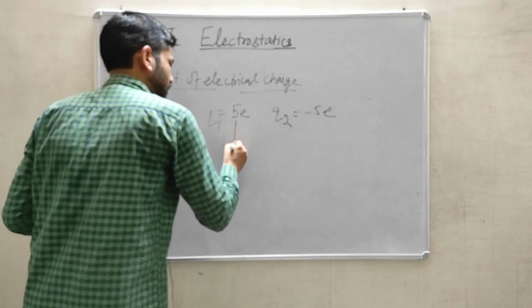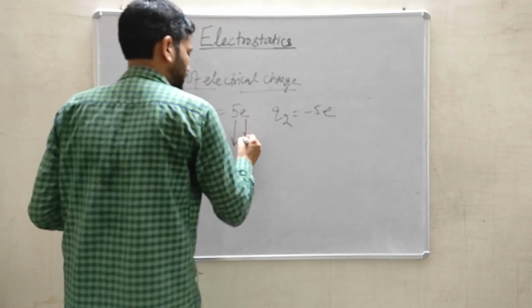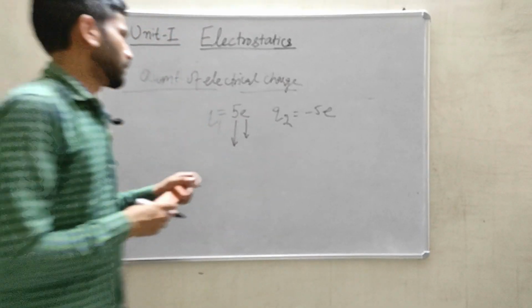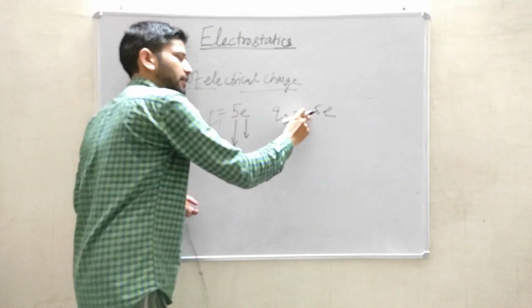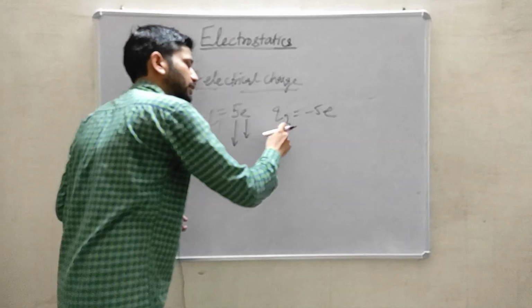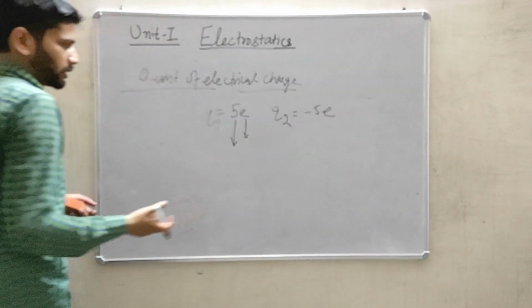So 5 represents a number and e represents the base unit, while here it is a positive sign and here it is a negative sign. So it indicates this is a negative charge and this is a positive charge.